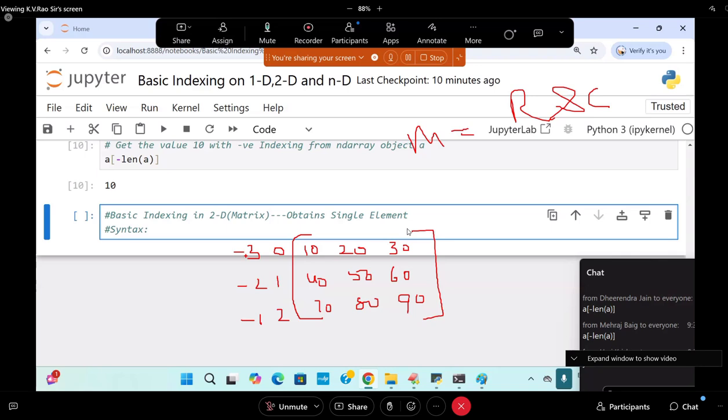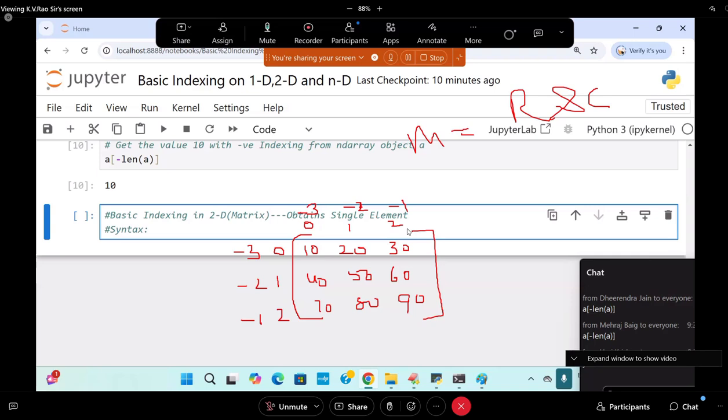Okay now? Take care. Here, what is this called? Zeroth column, first column, second column. First column, second column, third column. And it also has minus 1, minus 2, minus 3. This is the indices mechanism on matrices.